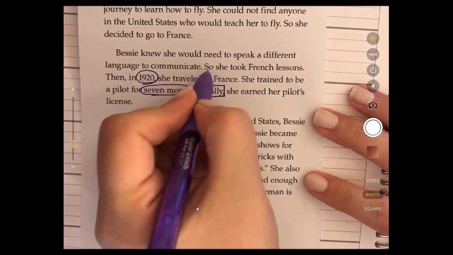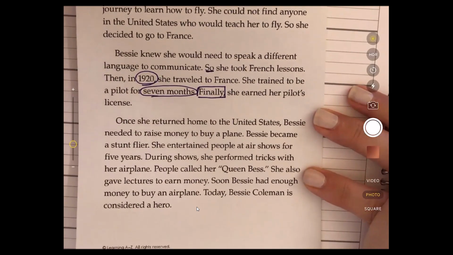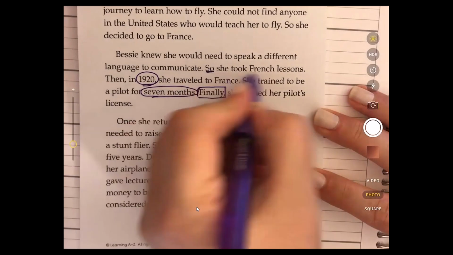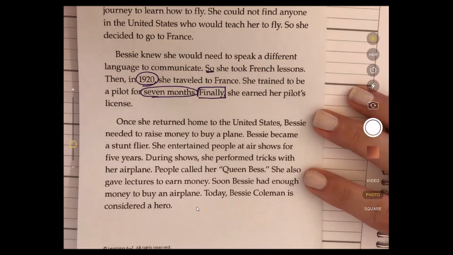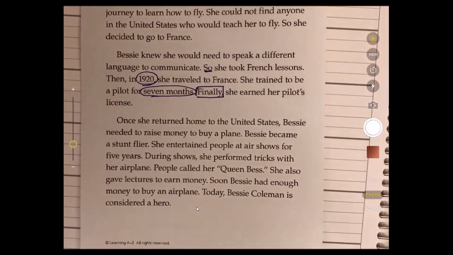We also know so could help us as a cause and effect word. So because of this, this happened. So we may need to look at her taking French lessons as an important event in this story. Otherwise, when she went to France, she probably couldn't have trained to be a pilot if she didn't speak the language. Let's continue. Once she returned home to the United States, Bessie needed to raise money to buy a plane.